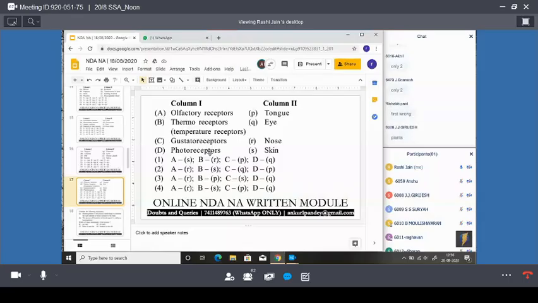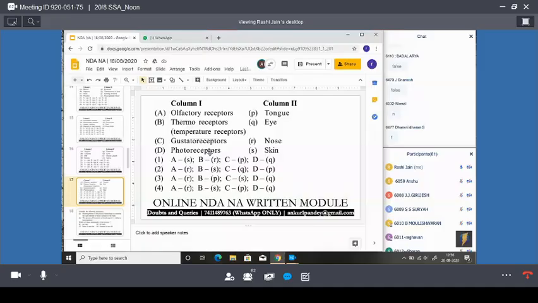My next question, listen properly. Growth hormone is secreted by the adrenal gland. That is the first statement. And the second statement is, spinal cord originates from the cerebellum.